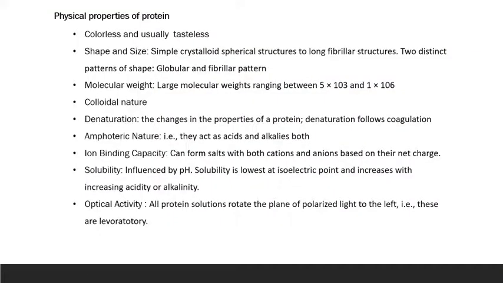Now I'm moving to the physical properties of the protein. The protein, we know, is colorless and usually tasteless. About its shape and size, it ranges from crystalloid spherical structure to long fibrillar structure. So it has two patterns of shape, which I told you earlier: one is globular and one is fibrillar. The molecular weight is very large and it is colloidal in nature. Colloidal nature means if you add a protein into a solution, it will disperse in the water.